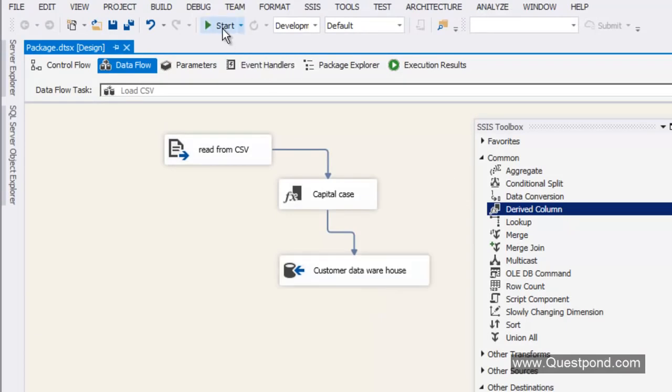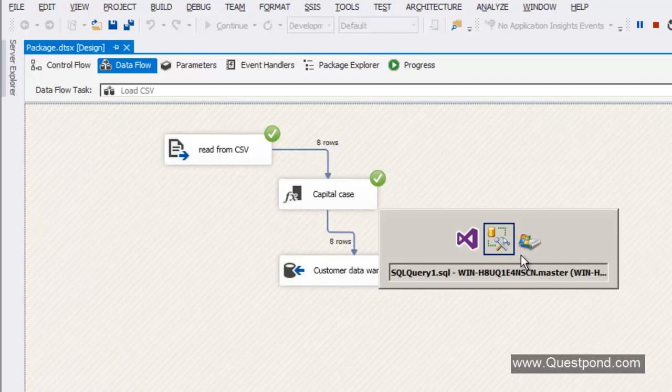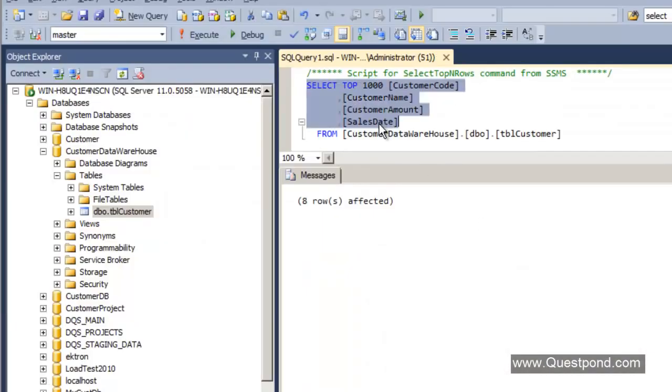So let us again run the program. I'm going to click on start here. So there it goes, 8 rows transferred. Nice. Let us go back. Let us do a select. Let us see.